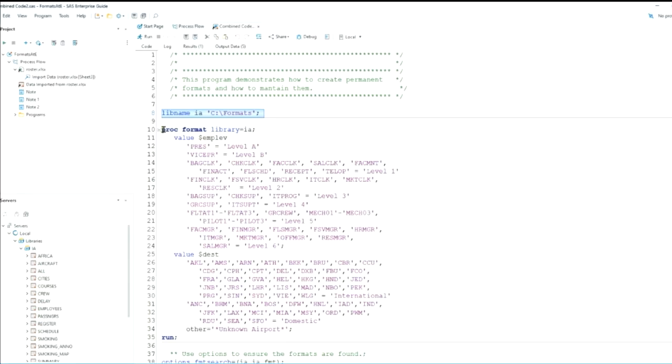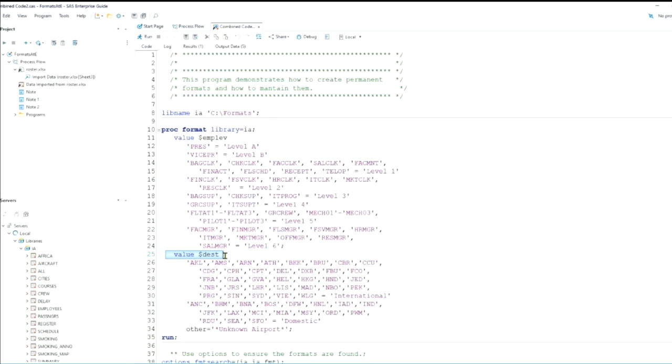And here we're just doing a proc format to write into that library our employee levels. And we've got levels A and B for our top people, and then everybody else is grouped into levels 1 through 6. Okay. Then we have another value statement. We can have more than one in proc format.